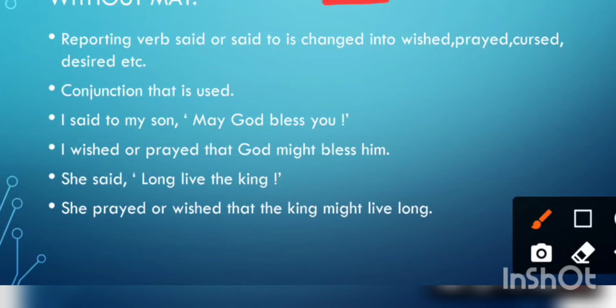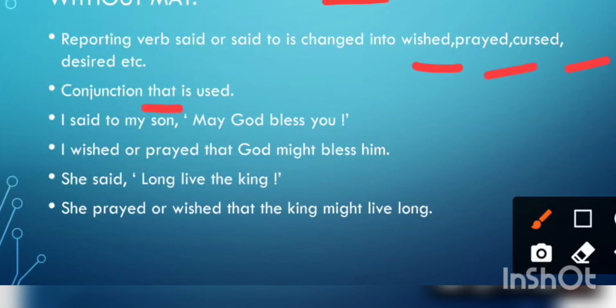So how do you know that this is an optative sentence? Because optative sentences begin with "may" generally, but sometimes they don't take "may", but "may" is hidden there. It is there, but it is hidden or understood. Okay. So the reporting verb "said" or "said to" is changed into wished, prayed, cursed also. And the conjunction "that" is used.